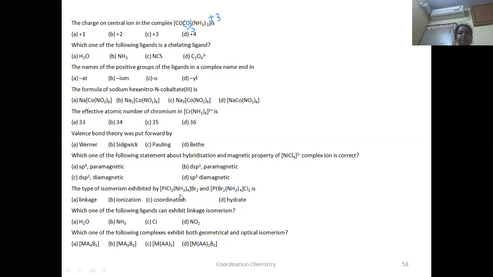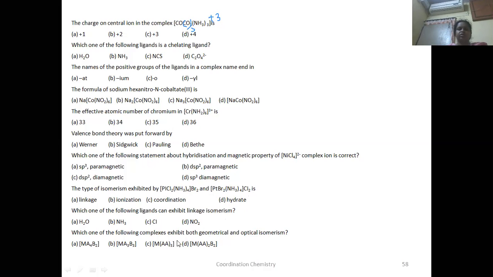The type of isomerism exhibited by these two: you can tell directly by seeing this. Ionization, because after ionizing, this gives bromide ions, and this gives chloride. Which one of the following ligands can exhibit linkage isomerism? Linkage means the ligand should have more than one donor atom. Which ligand has more than one donor atom? This is the nitro group, with nitrogen and oxygen.